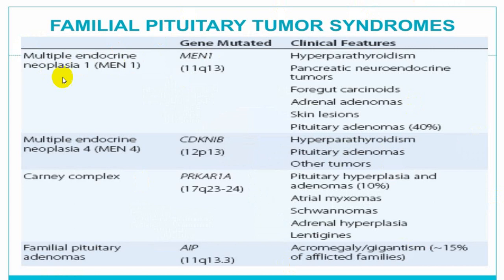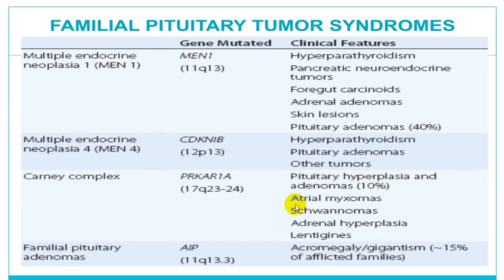Multiple endocrine neoplasia 1 mainly involves parathyroid hormone, pancreatic hormones, foregut carcinoids, adrenal glands, plus pituitary. And in that, pituitary adenoma is present in almost 40%. While MEN4 accounts for hyperparathyroidism, pituitary adenomas, and maybe any other tumor. There is another variety called Carney complex where pituitary hyperplasia and adenoma is 10%.